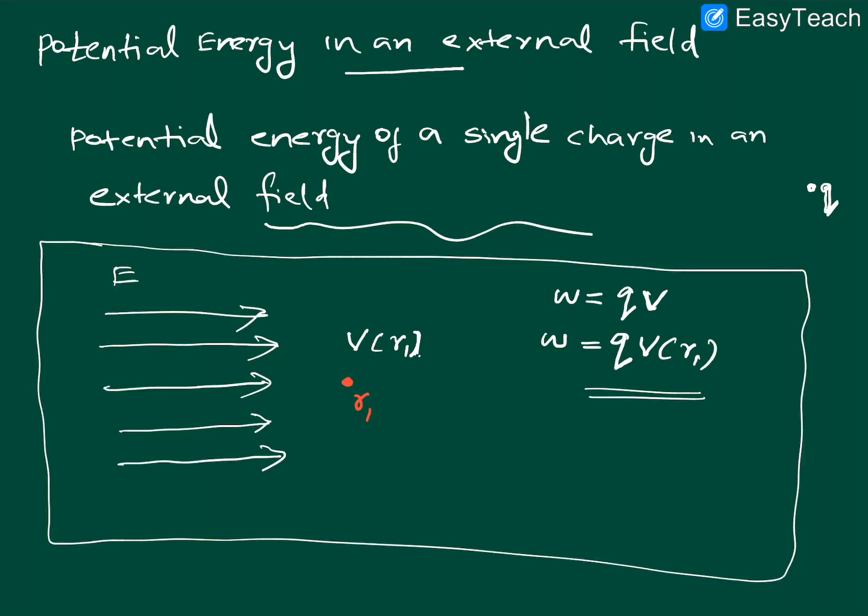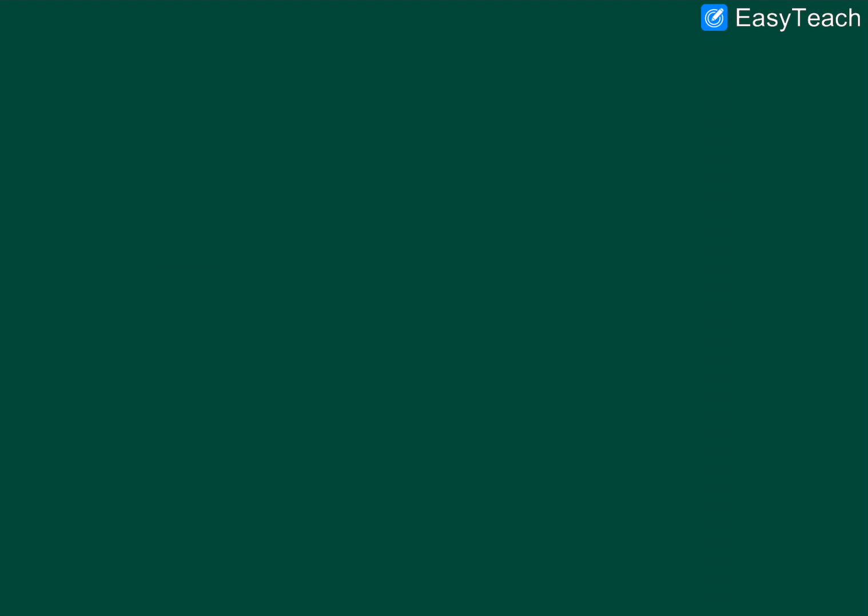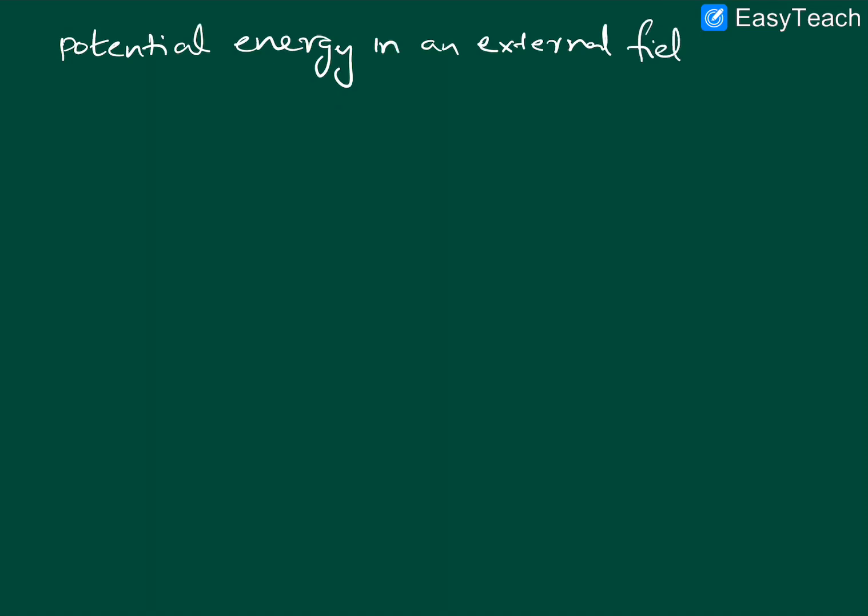Okay, now let us move on to the next situation, that is potential energy of a system of two charges. We initially discussed a single charge. Now we can move on to a system of two charges, because our explanation is about system of charges, which means it must be more than one. So let us take the simplest case, that is potential energy in an external field for a system of two charges.